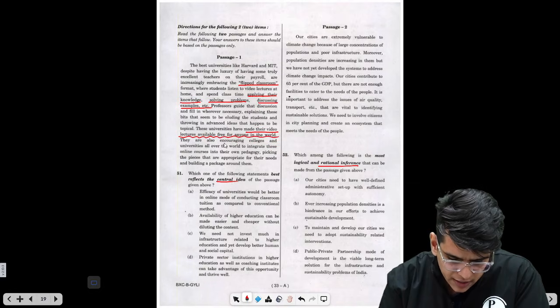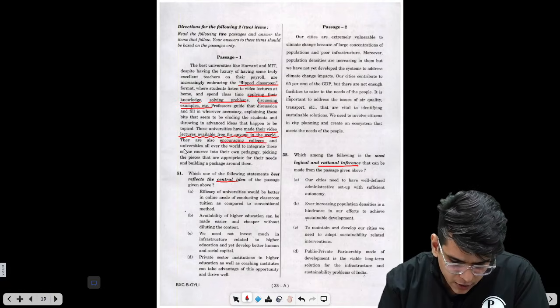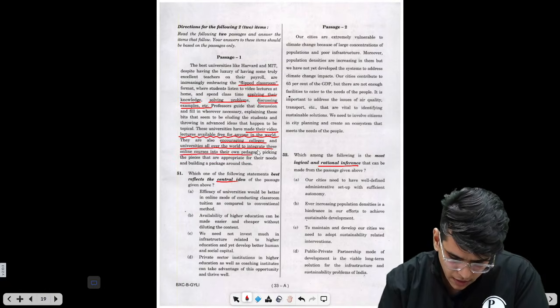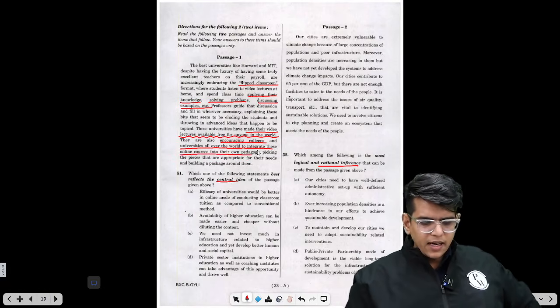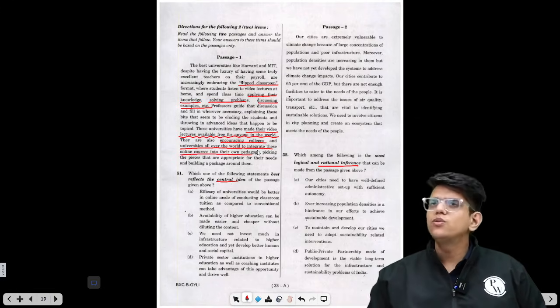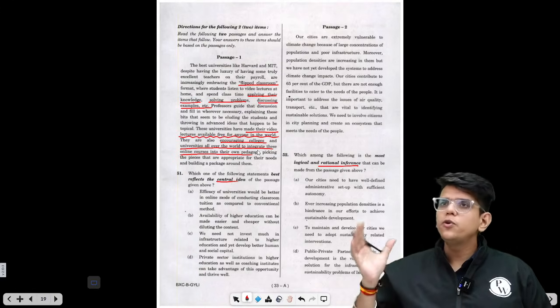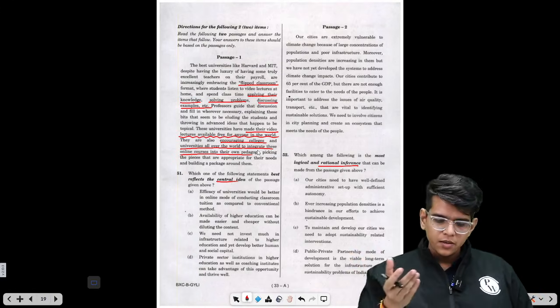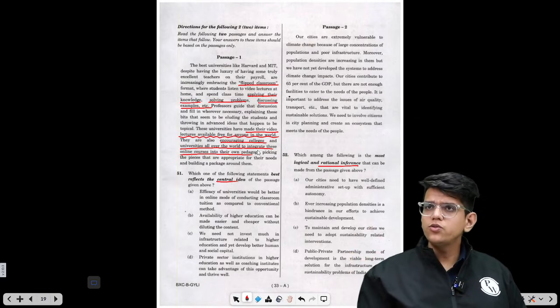They are also encouraging colleges and universities all over the world to integrate these online courses into their own pedagogy, picking the pieces that are appropriate for their needs and building a package around them. So now the top universities have given their content to everyone to use, right?